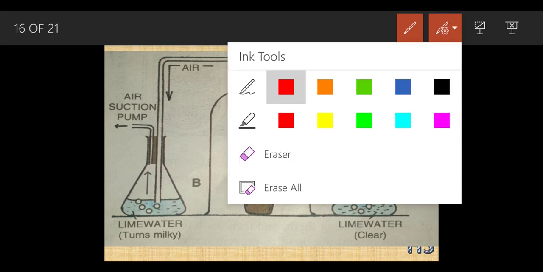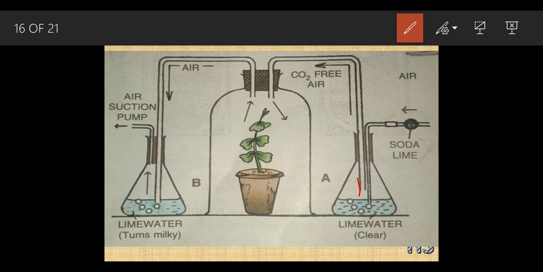Now we are going to move. Due to the density, as I said, it is going to move up. This is carbon dioxide free air. In short, you can understand it like this also: carbon dioxide free air means oxygen. It is going to move inside this tube and enter into this rim. This apparatus is called a rim.